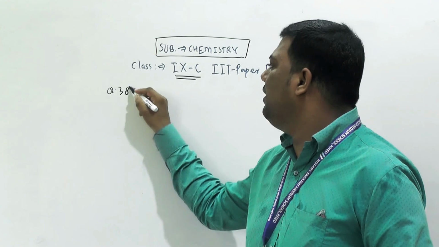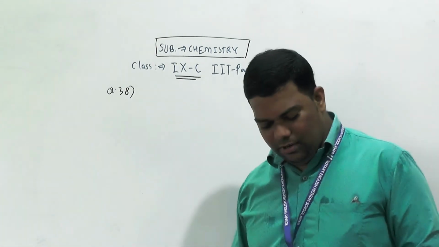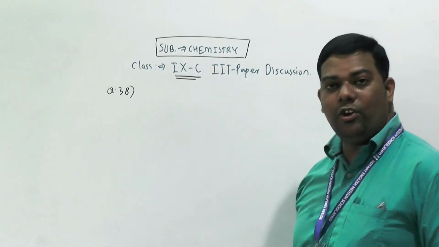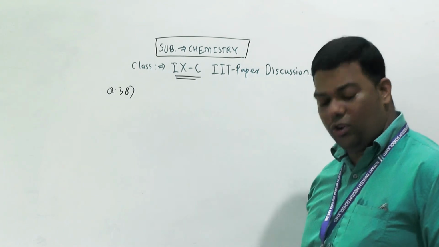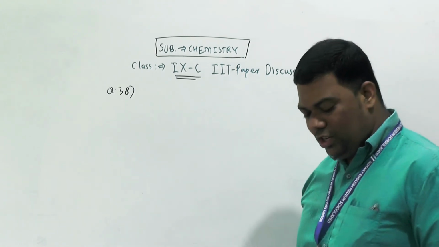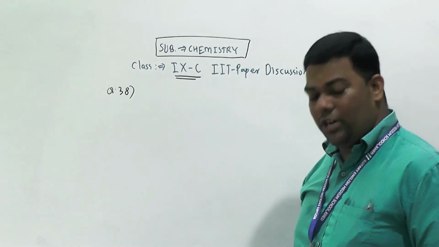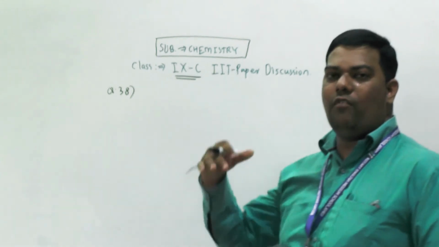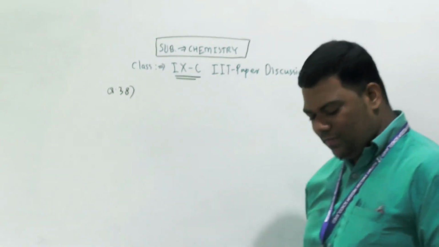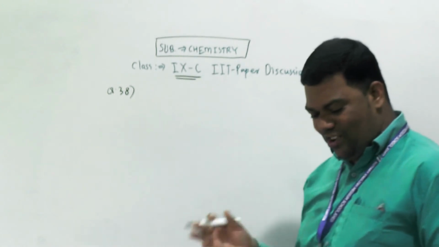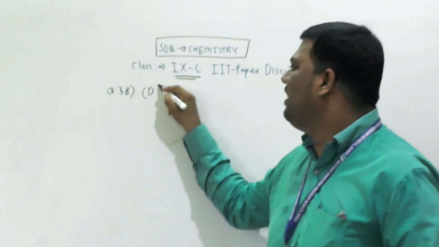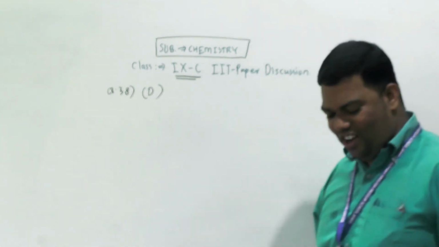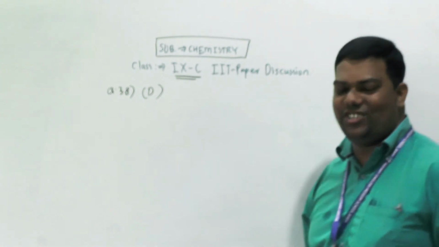Question number 38. Which is not a chemical change? Burning of coke, yes, it is a chemical change. Burning of LPG in the kitchen is also a chemical change. Exposure of Na metal to atmosphere: Na plus O2 gives Na2O, means it will form sodium oxide. Interconversion of states is not a chemical change. So D option. Interconversion of states, not a chemical change, it is a physical change.